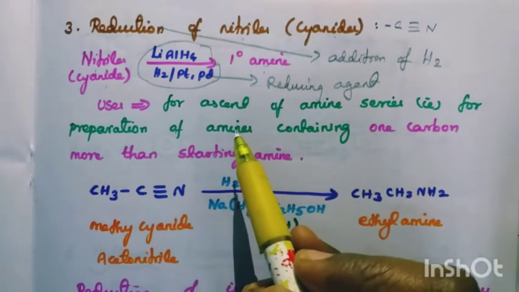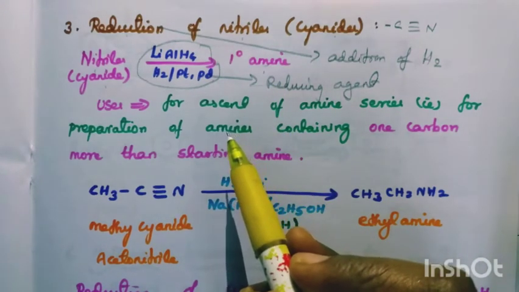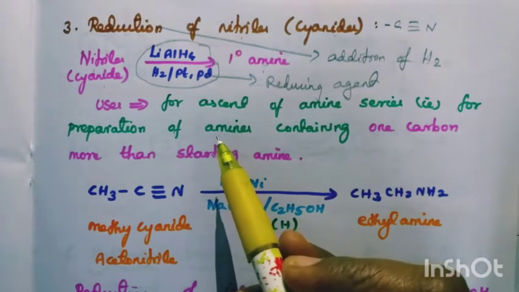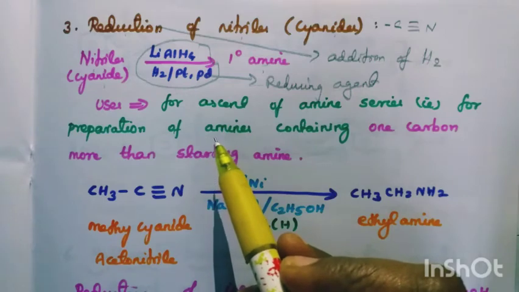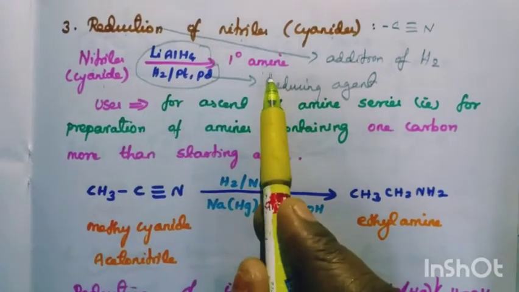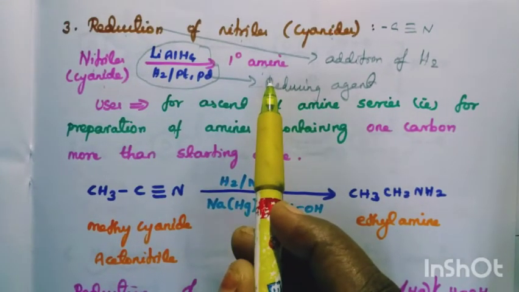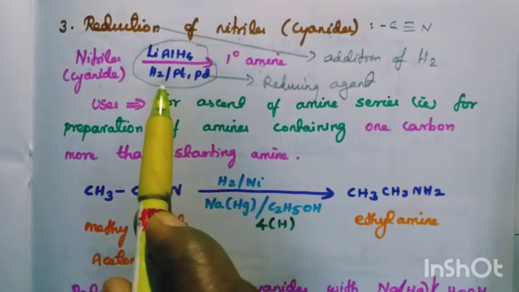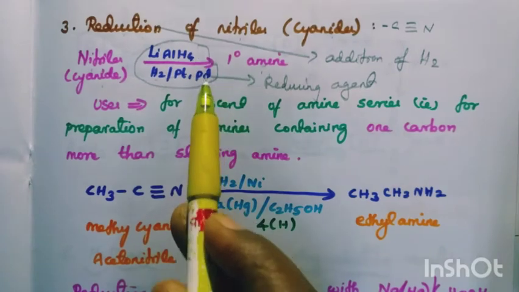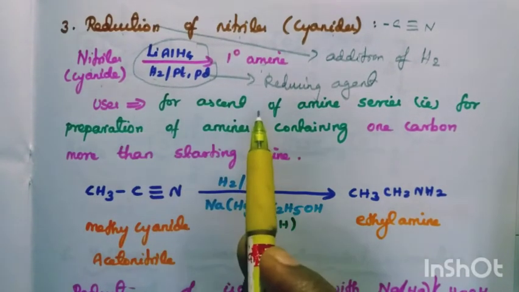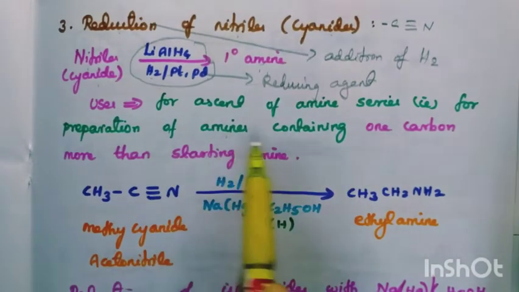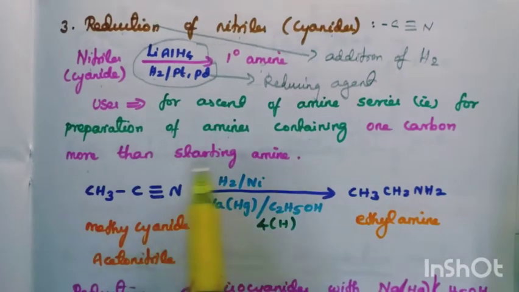If you want to convert NO2 to NH2, what are the reducing agents? Iron with HCl, that is the first preparation we studied, no? Hydrogen with platinum, hydrogen with palladium. Like that, here also we are going to convert the cyanide to primary amine. The reducing agents used here are lithium aluminium hydride, hydrogen with platinum, hydrogen with palladium. What are the uses of this? It is used for the ascent of the amine series, that is, preparation of amines containing 1 carbon more than the starting amine.